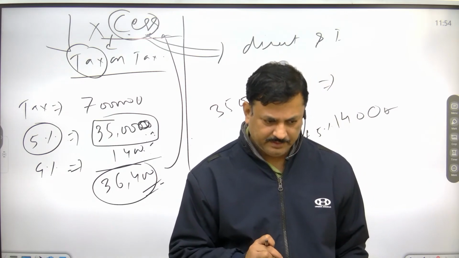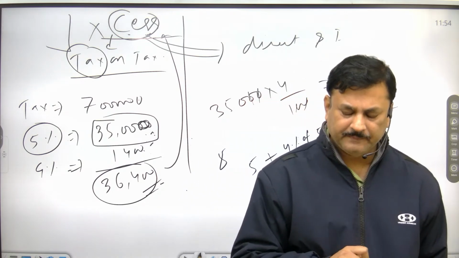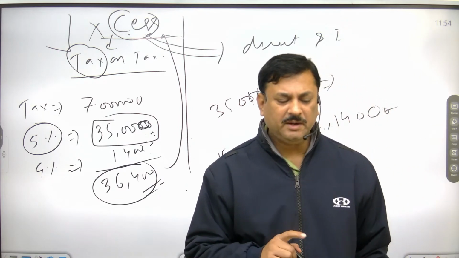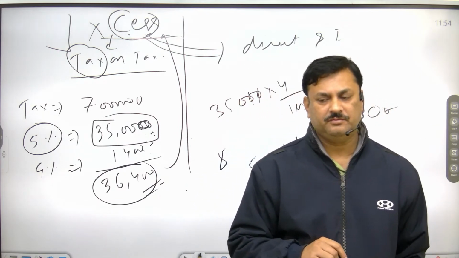Okay. Next point: it is not a permanent source of revenue.